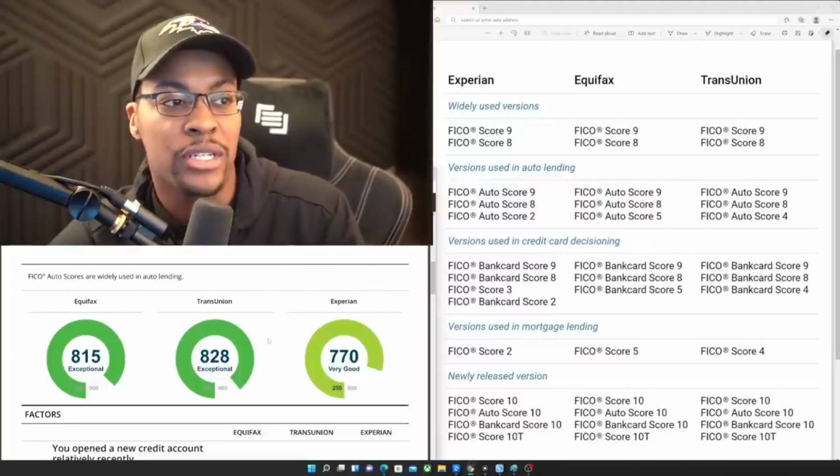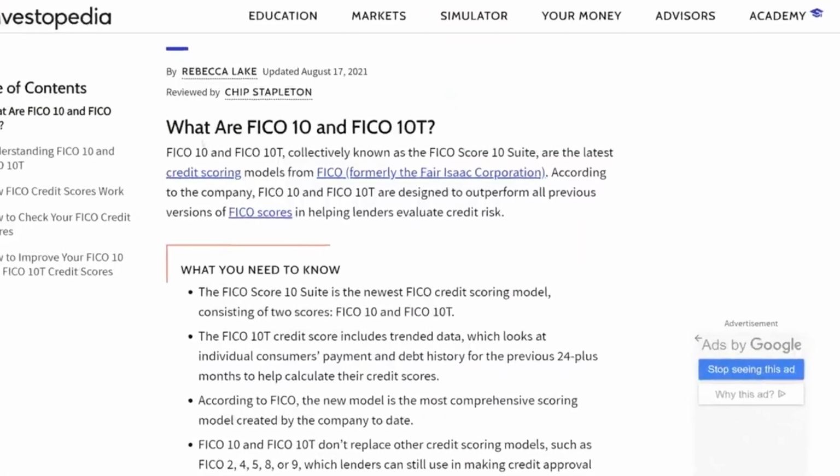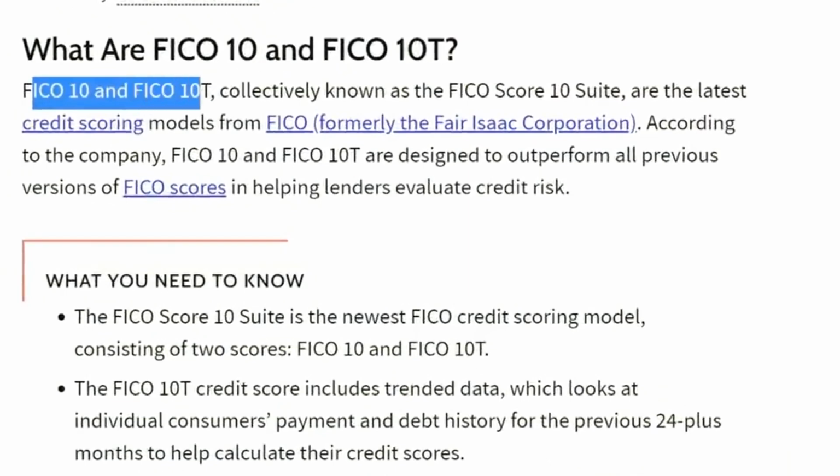Different formulations. Now let's talk about FICO 10. FICO 10 has two different types. You have a FICO 10 and then you have a FICO 10T.